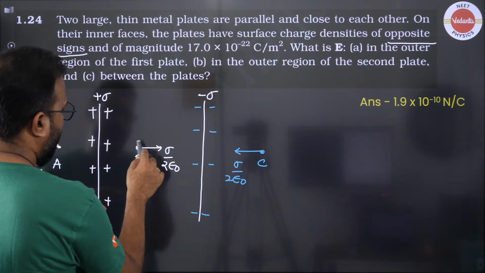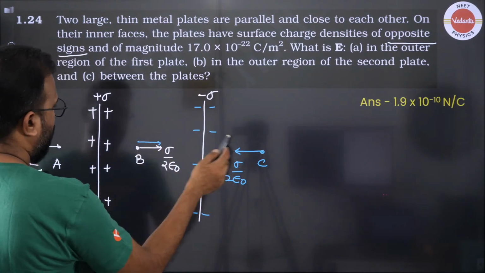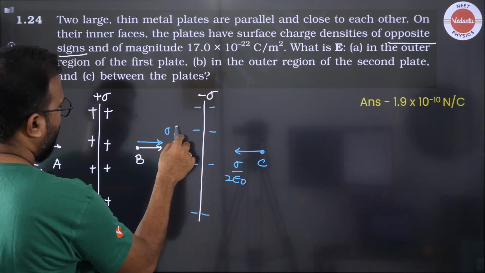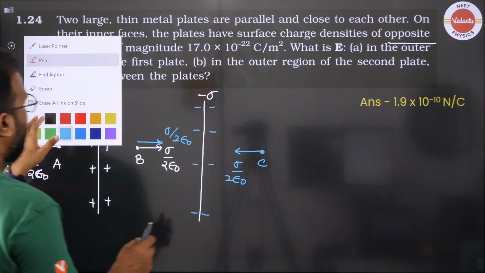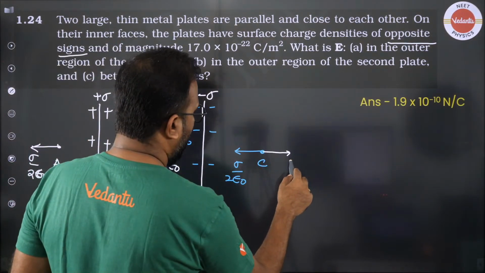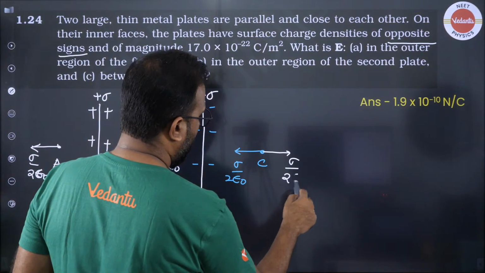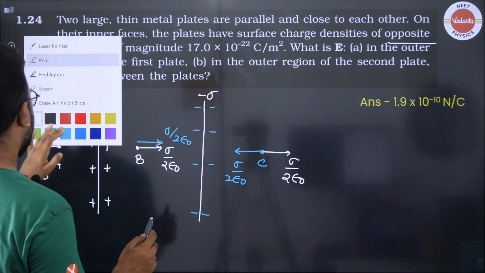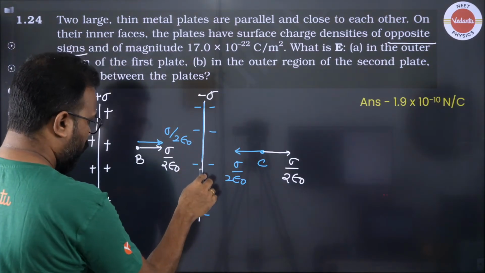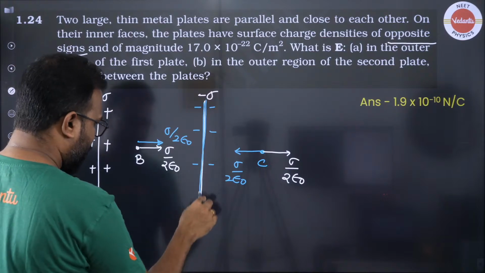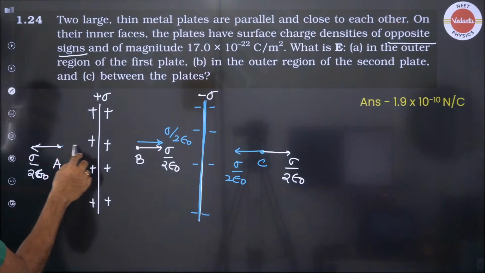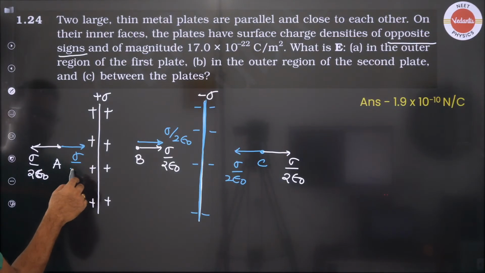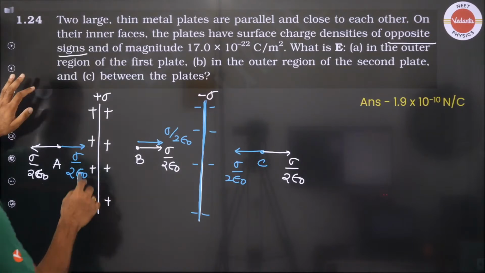At this point it will be towards the plate, that is sigma by 2 epsilon naught, and because of this plate the electric field at this point will be sigma by 2 epsilon naught. I hope the color code makes it clear which plate we are talking about. Everybody understands which color code is representing which plate, and likewise this will also be sigma by 2 epsilon naught. Okay.